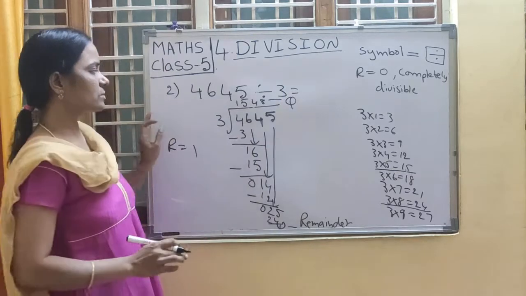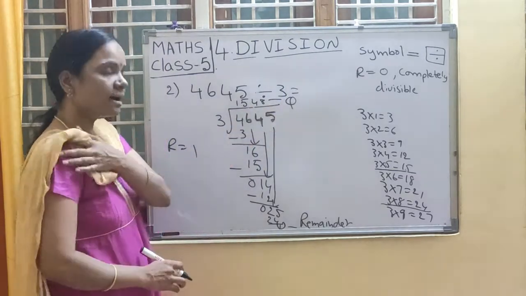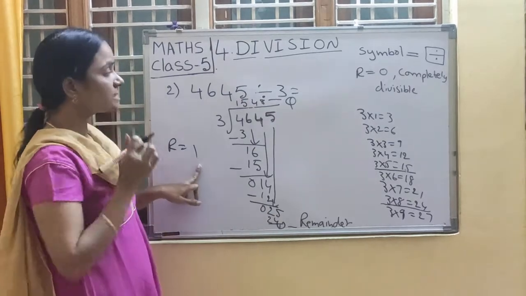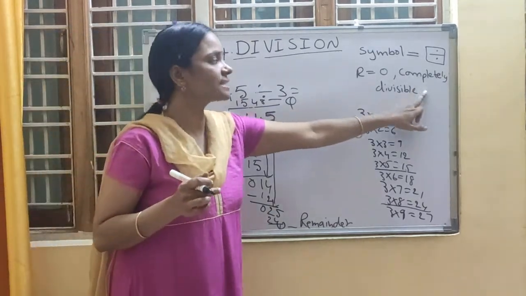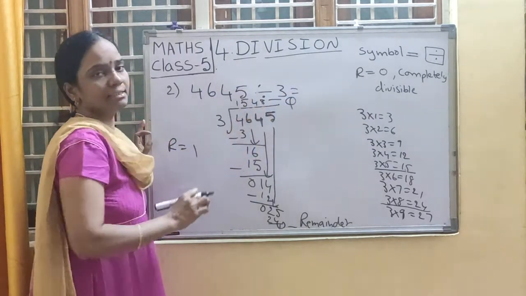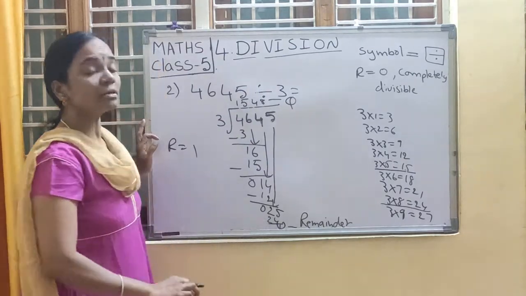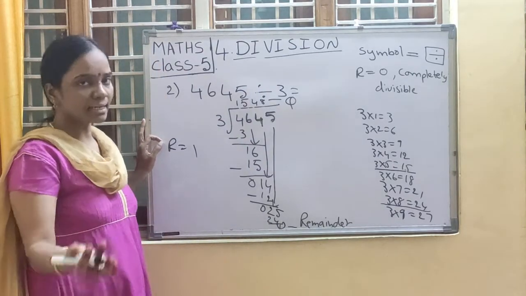1548 is the quotient. The remainder is 1. If the remainder is 0, we can say that the given number is completely divisible by the divisor. This divisor is 3. So here the remainder is not 0, it is another number.